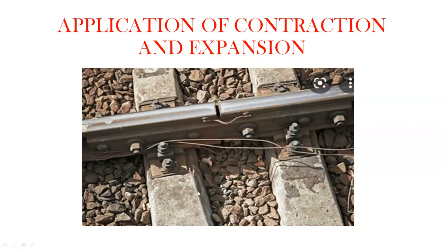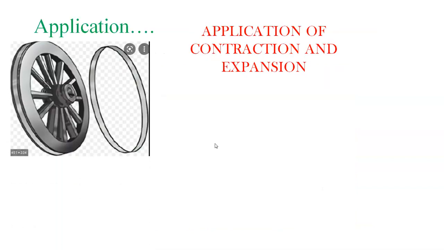After seeing all this, you can understand which type of changes are happening over here. The first change we will see: here a metal rim. This is a metal rim. It is usually fitted on the wooden wheel of the cart, for smooth movement and for lesser wear and tear of the wood.